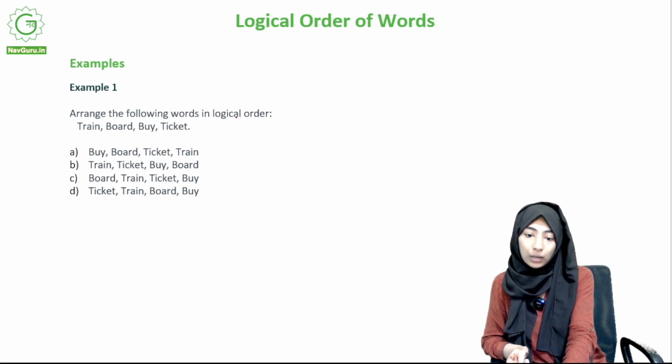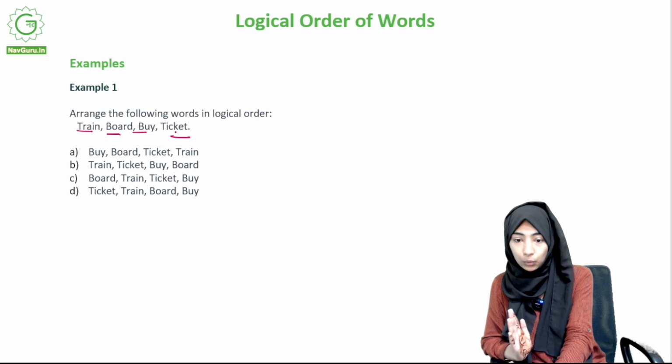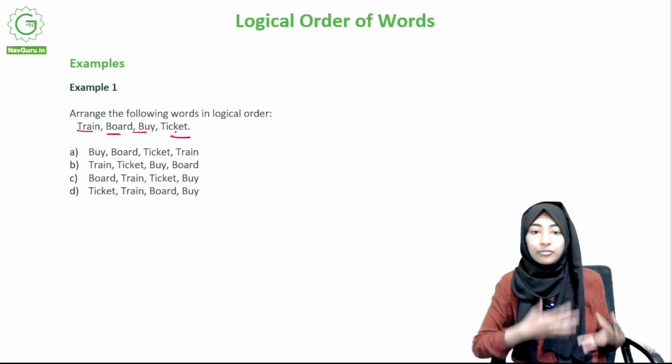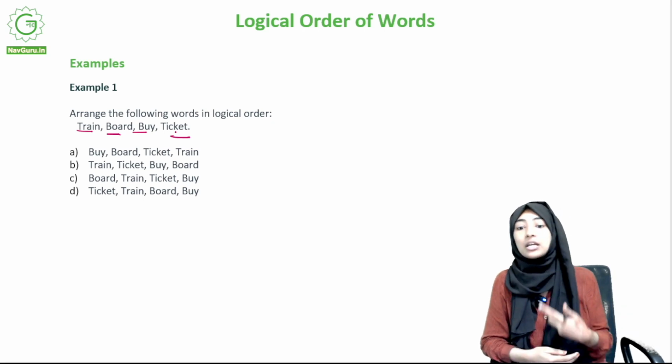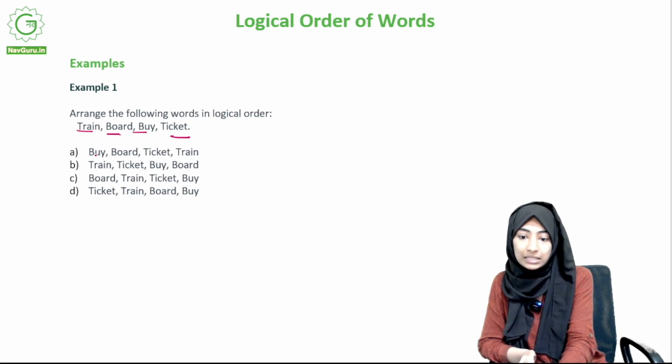Arrange the following words in logical order. Train, board, buy, ticket. When you take a look at the four words, you get to know this is about the process of buying a ticket and boarding a train. So what's the order for this? But you can also look at the options. So let's see, buy, board, ticket, train.